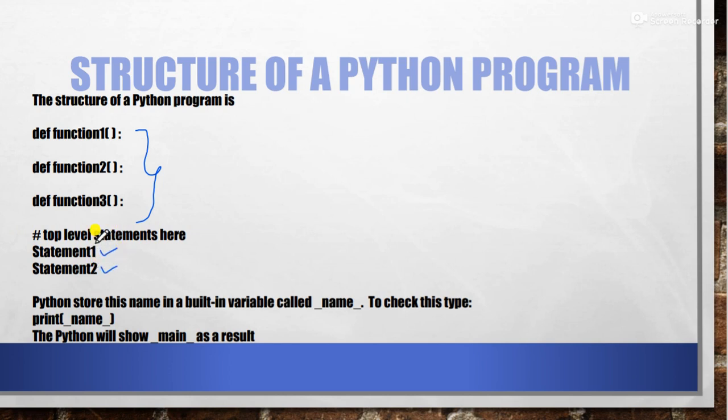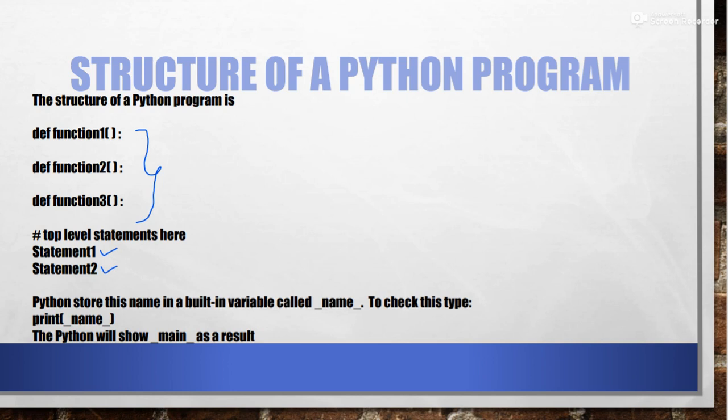Now you see the next thing, which we have already executed. Python stores this name in a built-in variable called __name__. To check this, type print(__name__). We have already discussed and executed it. Remember, two underscores will be there on each side, and then Python will show you that it is __main__. So it means that all your top level statements are given a special name, that is __main__.